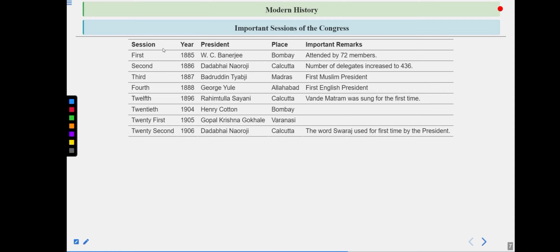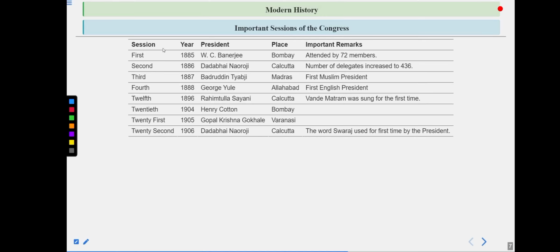Then comes the very important 22nd session, in 1906. Dadabhai Naoroji became the president, and this session was held in Calcutta. So do remember Dadabhai Naoroji, famously known as the Grand Old Man of India.